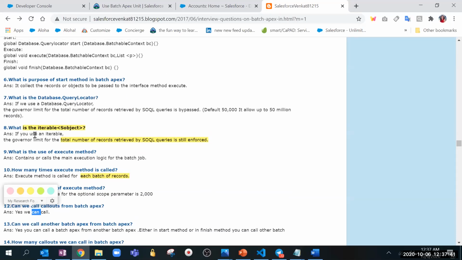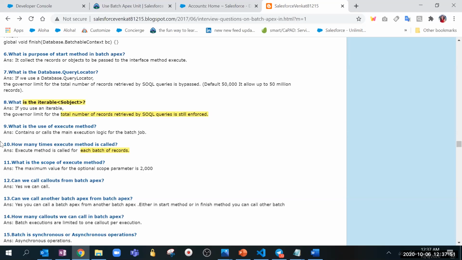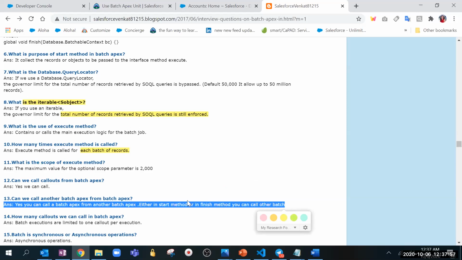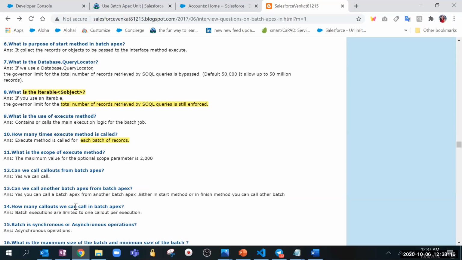How many callouts can we make in batch Apex? I think 500. They have not put the number, so you can check that. But they are saying yes, you can call a batch either in start or finish. Someone said we can do it in start and finish. So how many are there? Limited to one call. Five batch jobs can be queued at a time, I think. Yeah, but the question was how many callouts we can make. So there is one callout per execution.